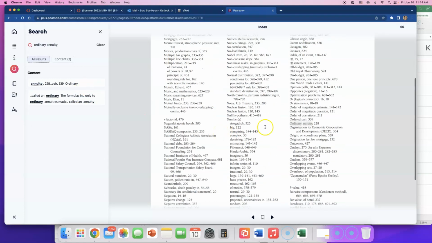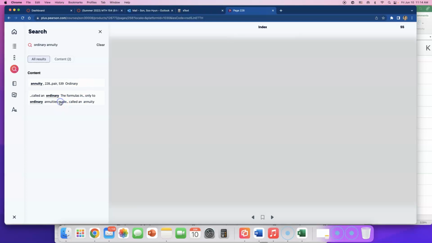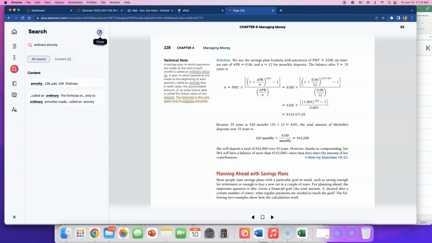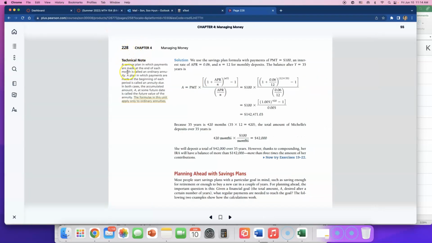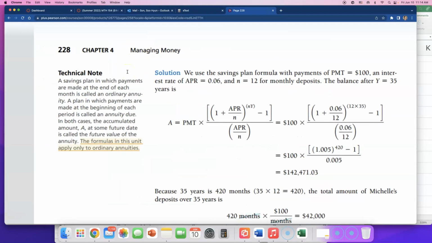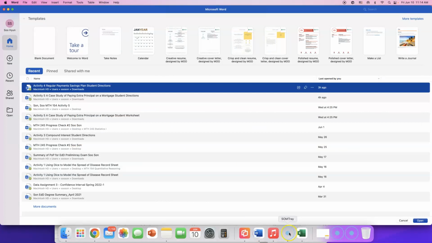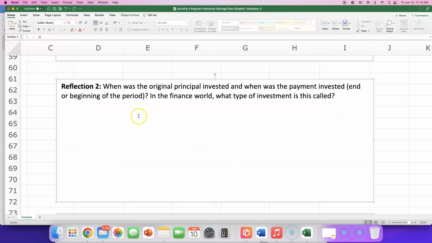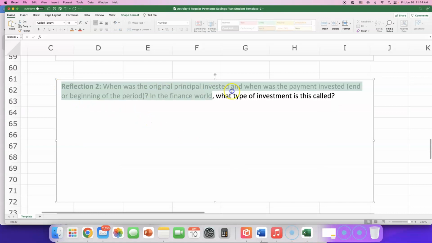Not really, so I think that's got to be it. The only section mentioned is page 228, but feel free to research extra resources on YouTube or online if you want to write more on this reflection question too. But I wanted to point you to that part.